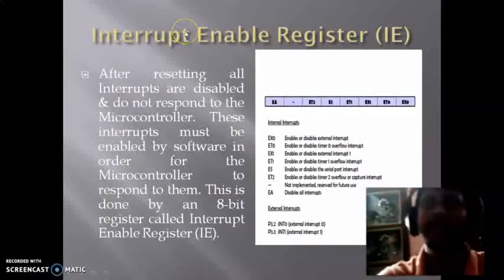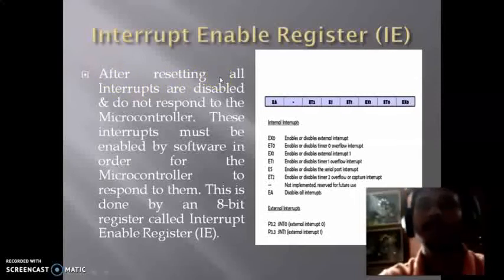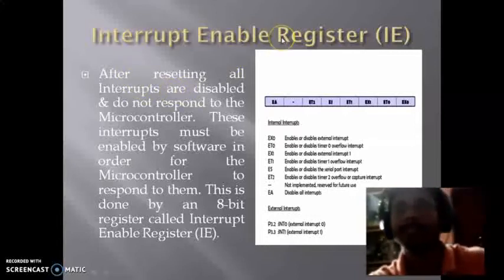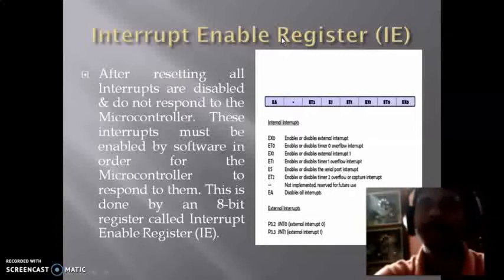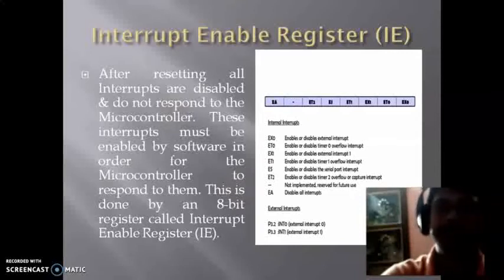Next, the interrupt enable register. Basically the IE register is used to enable the interrupts. After reset, all the interrupts are disabled. At that time we need the IE register to enable them again. These interrupts must be enabled by software in order for the microcontroller to respond to them, and this is done by using this 8-bit register, that is the IE register.